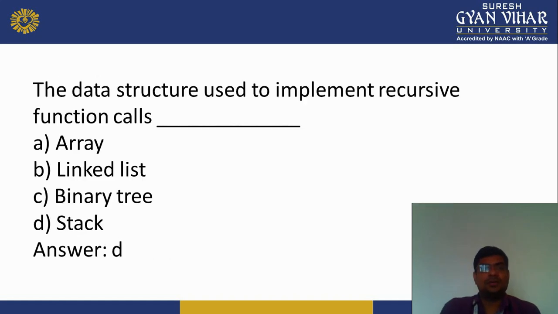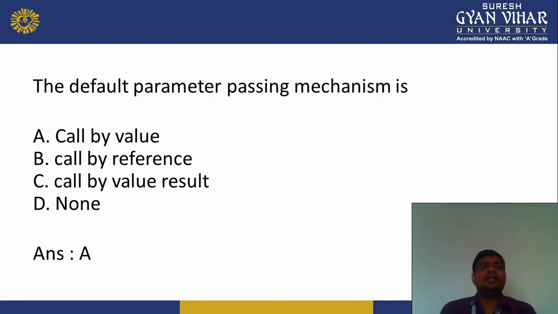Next is the data structure used to implement recursive function calls. It is the stack. In memory, the stack is used to perform the recursive function. Next, the default parameter passing mechanism is call by value, call by reference, call by value result, or none of them. So that is call by value.